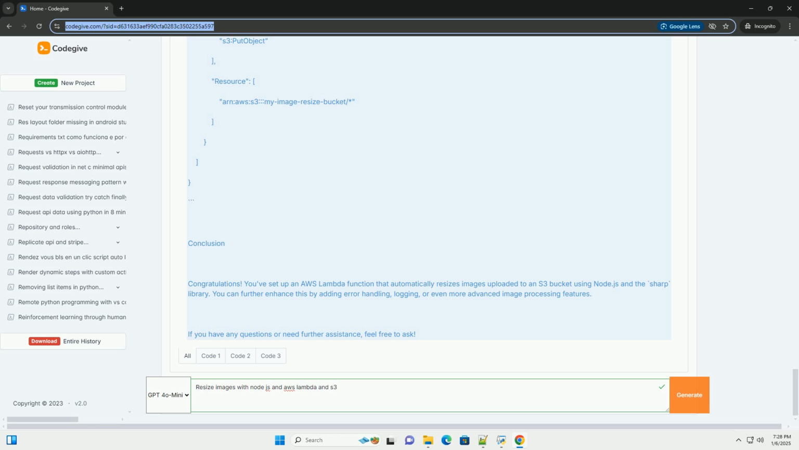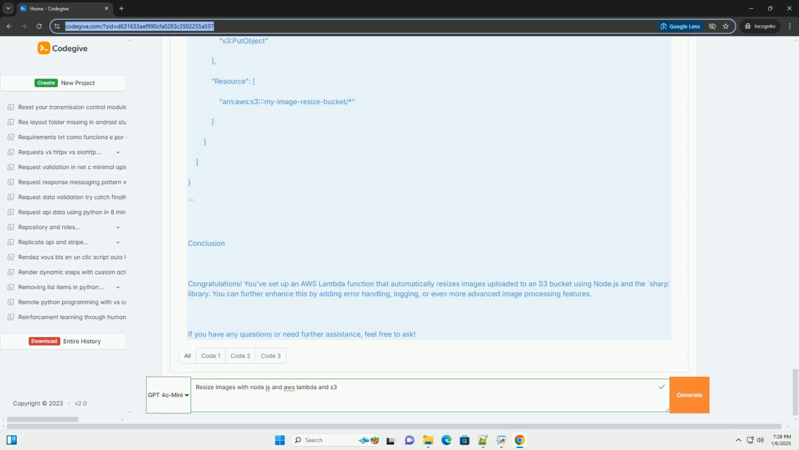1. Upload an image to your S3 bucket, my-image-resize-bucket. 2. Check the resized folder in the same bucket. You should see the resized image there. Step 8, optional, set permissions. You may need to adjust the permissions of your Lambda execution role to allow it to read from and write to S3. Here's a simple policy you can attach to your Lambda role.